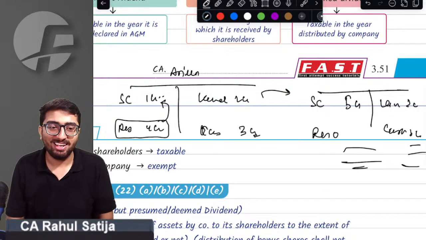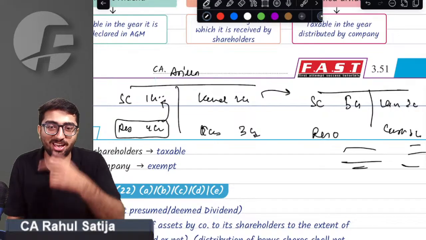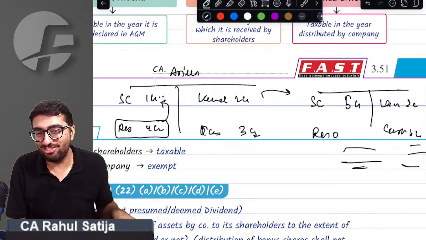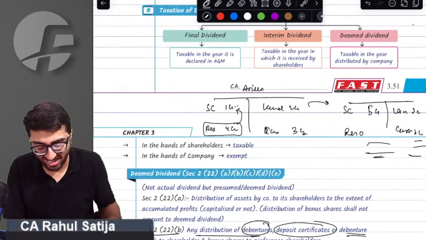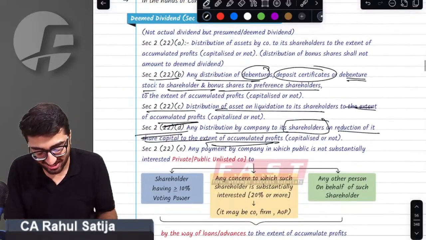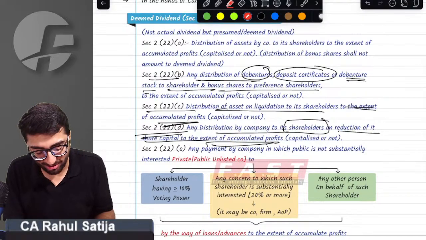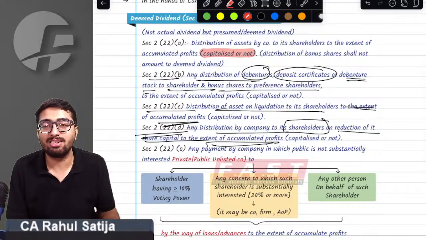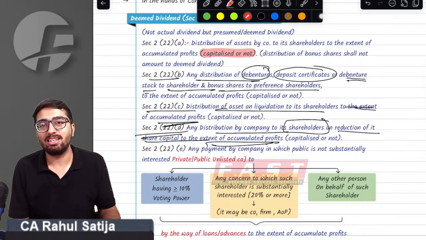Government of India says, Arjun, if you are bad, then I am your dad. The provision says, if you think you are bad, then I am your dad. What it says in all of the four sections is, whether you capitalize such reserves or not, we will consider it as deemed dividend.